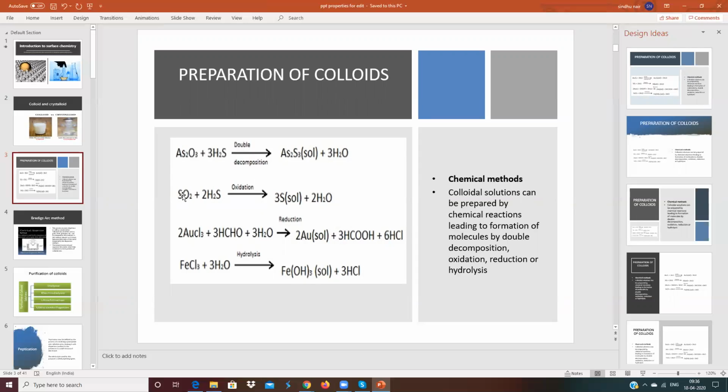So it is called a double decomposition. Now it comes to SO2 and H2S. This is oxidation. Oxidation is addition of oxygen. So hydrogen combines with oxygen, and you get water. So this is an oxidation reaction, and colloidal sulfur will be formed. This sulfur is dispersed in water. As2S3 dispersed in water is a colloid. Salt is a solid dispersed in liquid.